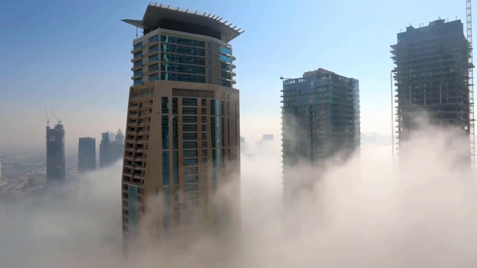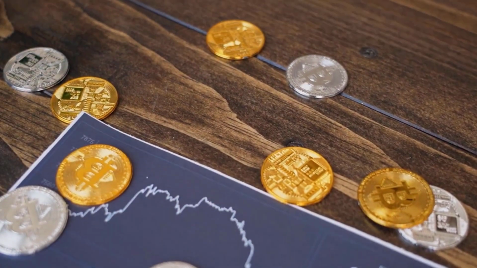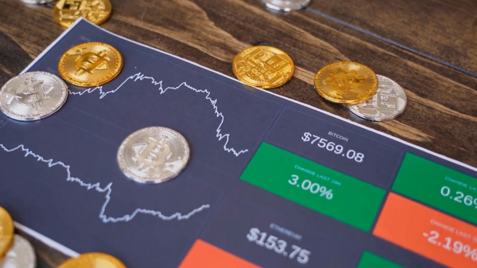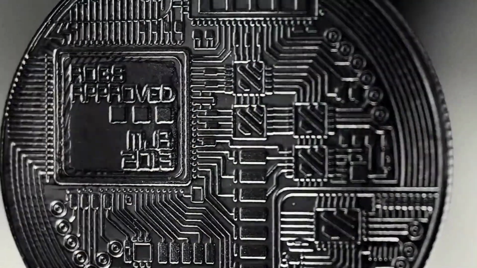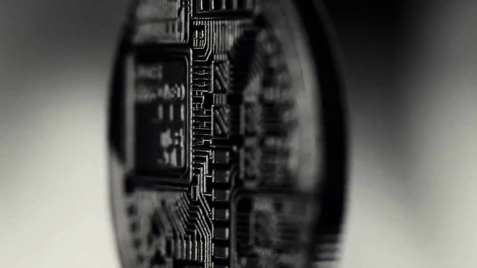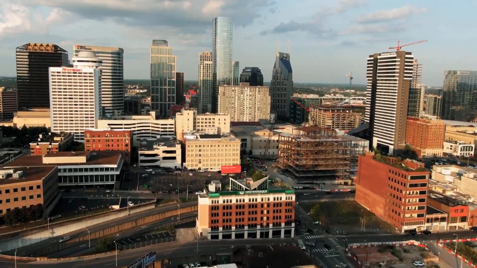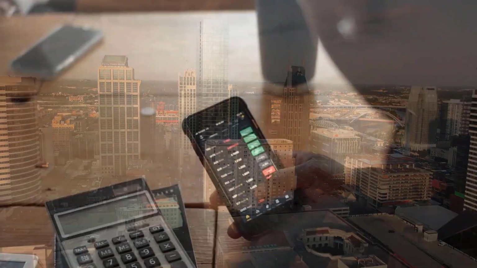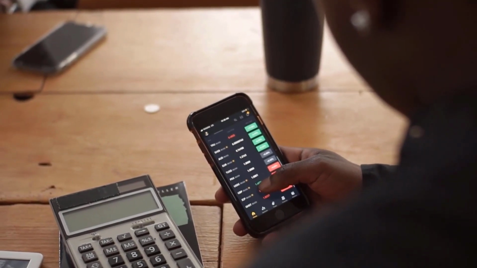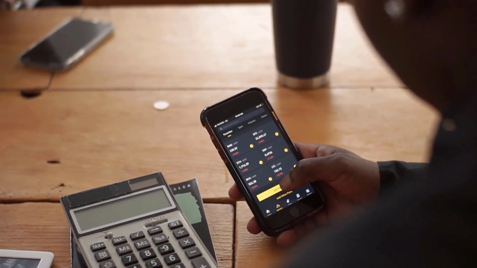Uniswap price forecast 2025. If Uniswap sustains major resistance levels and continues to be recognized as a better investment choice among the investors for the next 7 years, UNI would rally to hit $20. Uniswap price forecast 2026. If Uniswap sustains major resistance levels and continues to be recognized as a better investment choice among the investors for the next 4 years, UNI would rally to hit $25. Uniswap price forecast 2027. If Uniswap sustains major resistance levels and continues to be recognized as a better investment choice among the investors for the next 5 years, UNI would rally to hit $30.